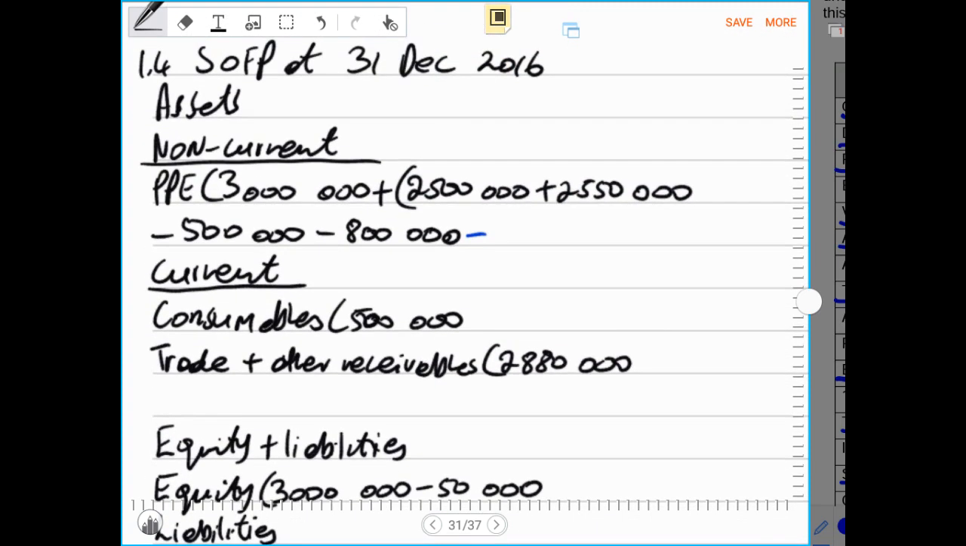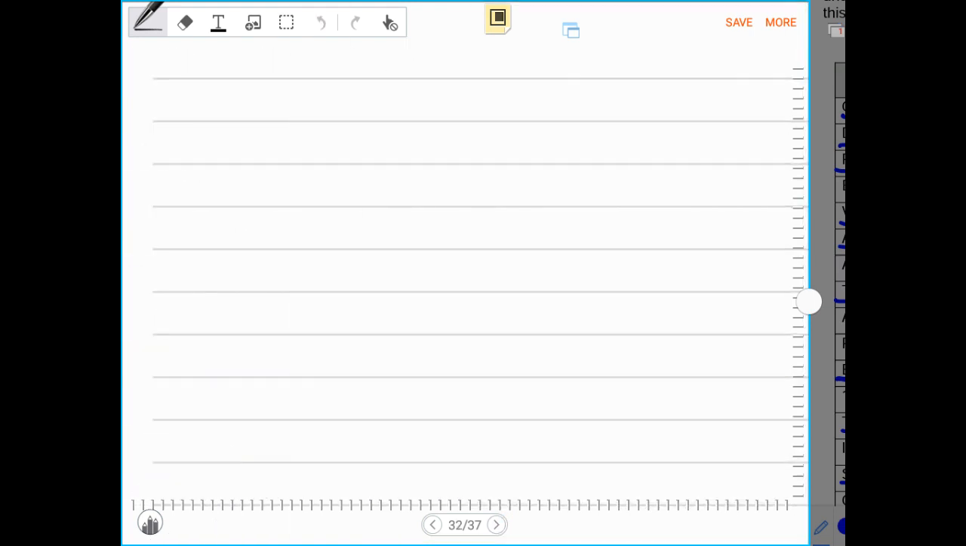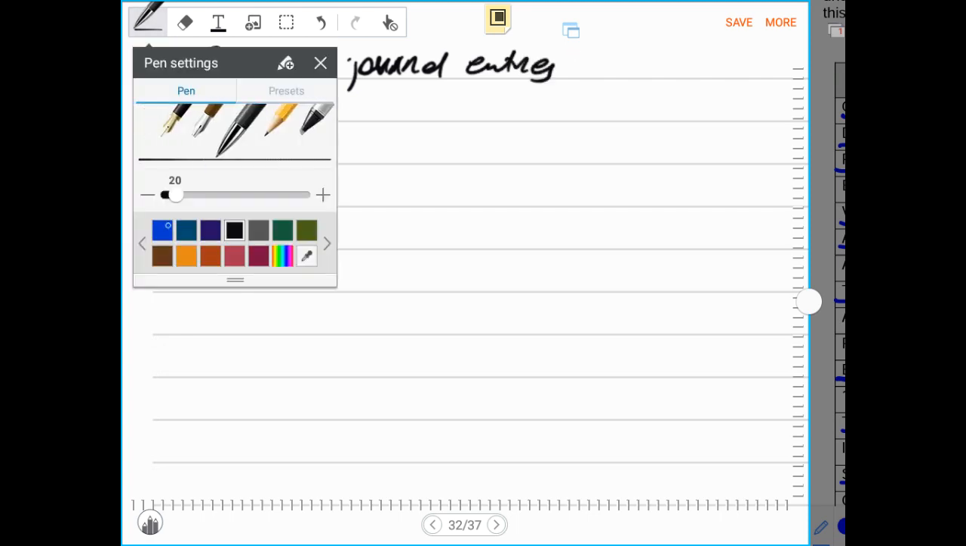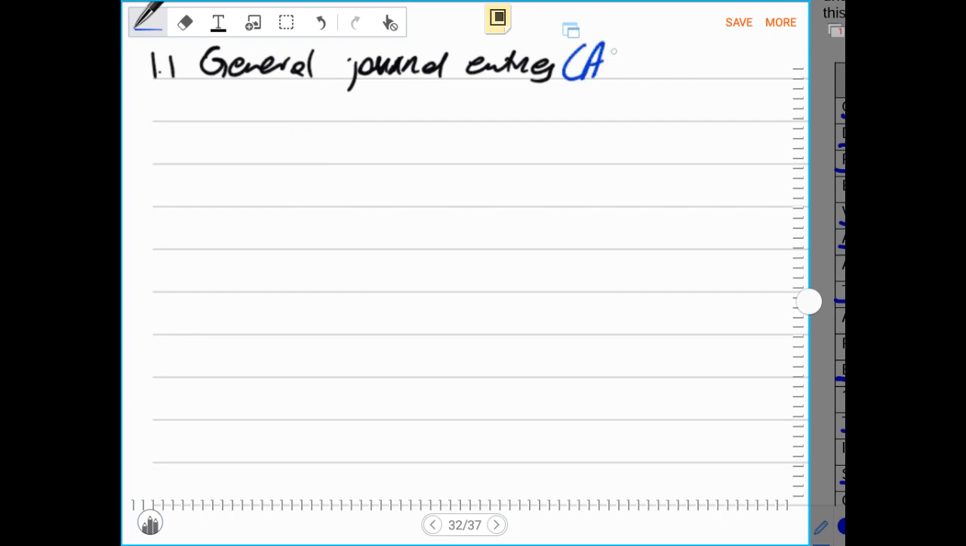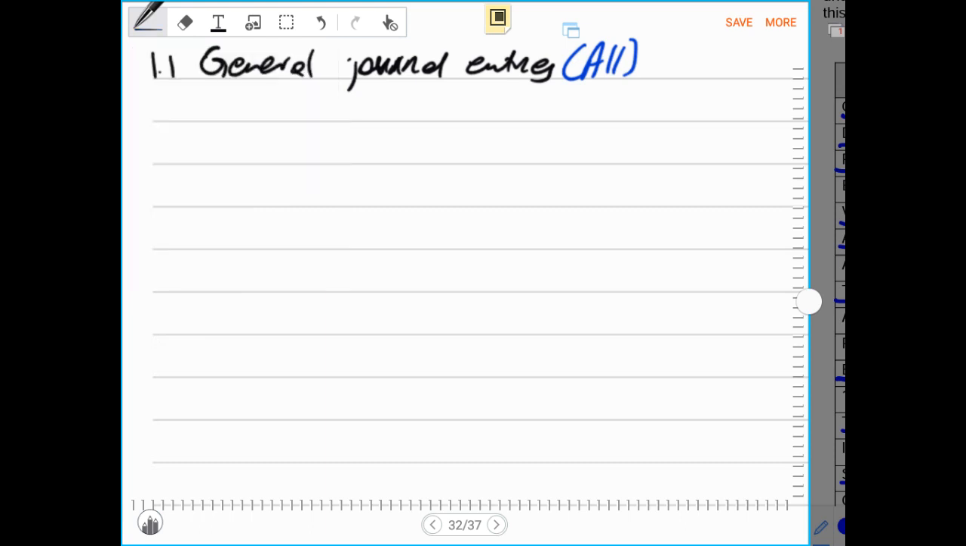Now we have recorded the rough draft of all the financial statements that are necessary. Then we will be doing 1.1, and in 1.1 we are doing general interest. Remember, I said I'm doing all of the general interests. I will do all of them as the workings, then I'll only mark those that are required in the exercise.